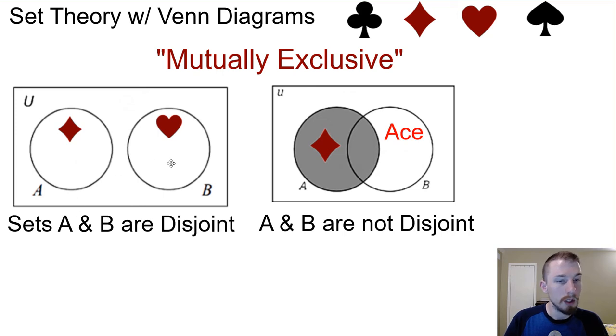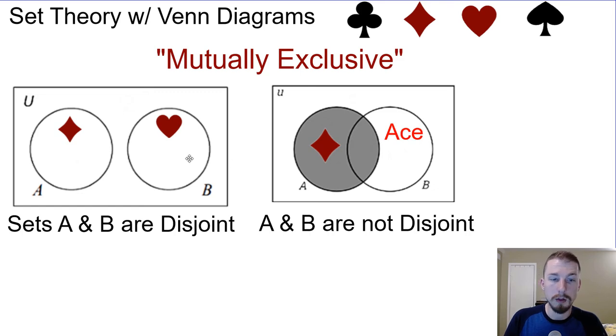So sets A and B are disjoint, so we show that they're not overlapping when we draw them. Now, if they're not disjoint, we'll draw the 2 sets overlapping, saying that there is an intersection of the 2. So for instance, if we're talking about diamonds and aces, there is a diamond that is an ace, so these 2 are going to overlap.